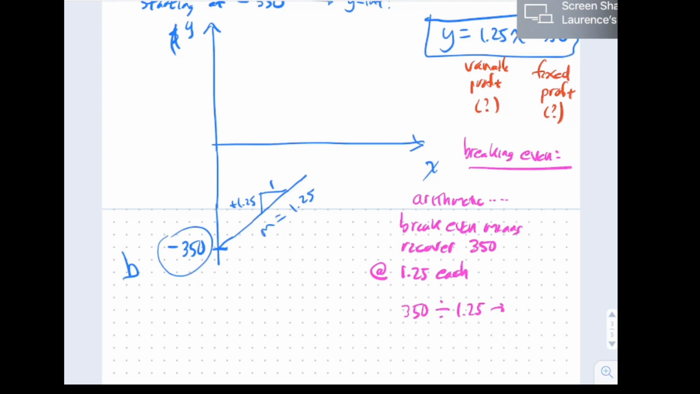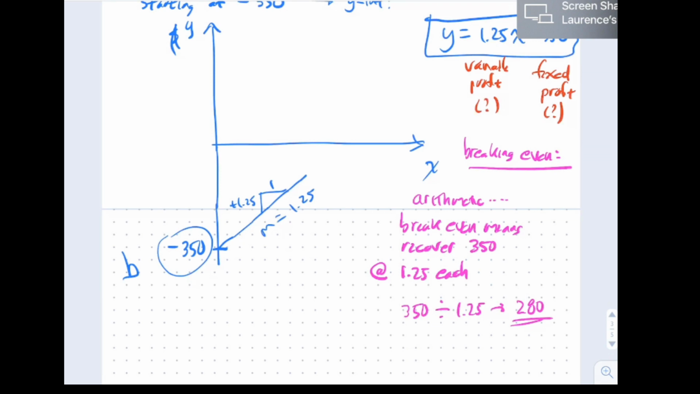Oh, I did this. What did I get? Oh, there it is, 280. You're going to have to sell 280 hot dogs to break even. 280 times $1.25 each is $350.